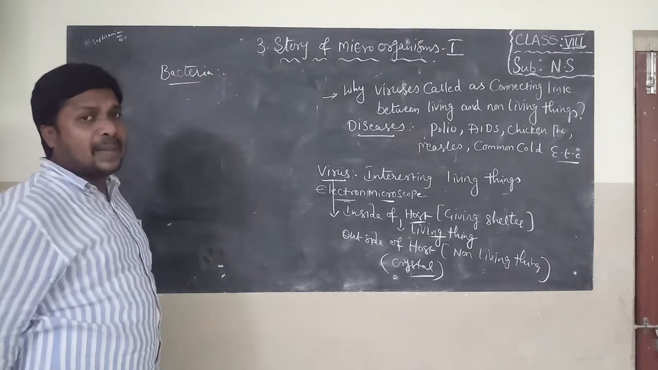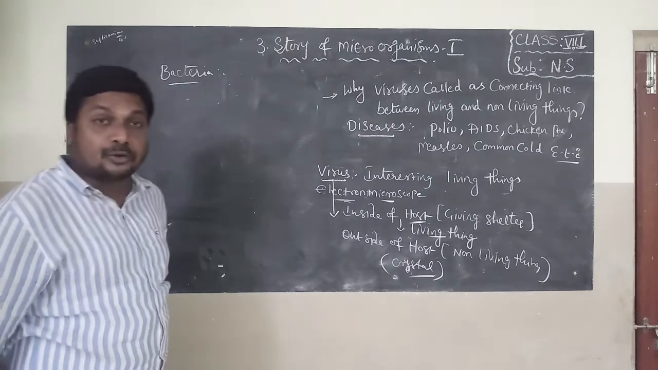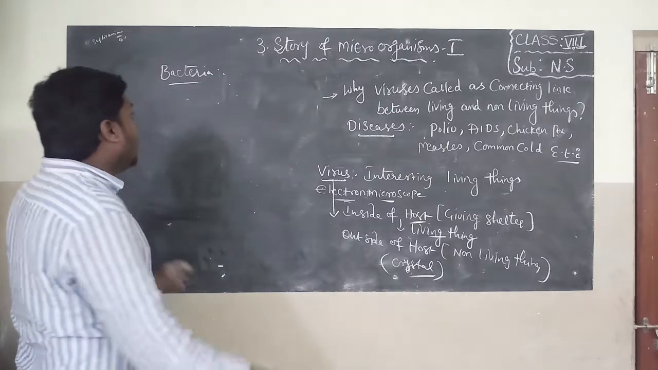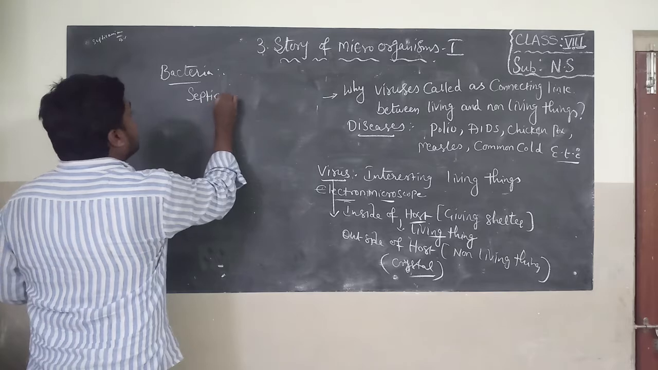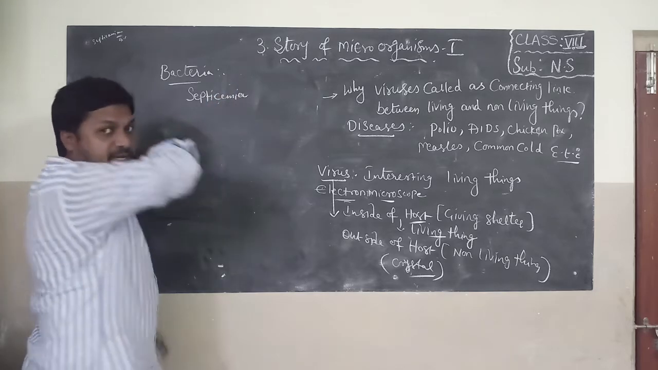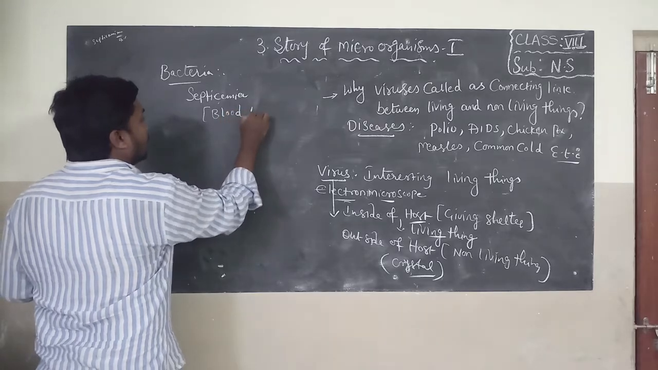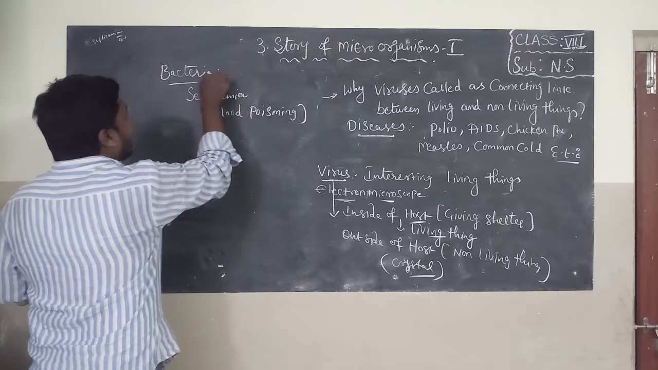Bacteria can be seen only with the help of a microscope. Some are useful, like lactobacillus bacteria, which helps to prepare curd. Another bacteria sometimes also causes diseases like septicemia. Septicemia means blood poisoning. So this is caused by bacteria.